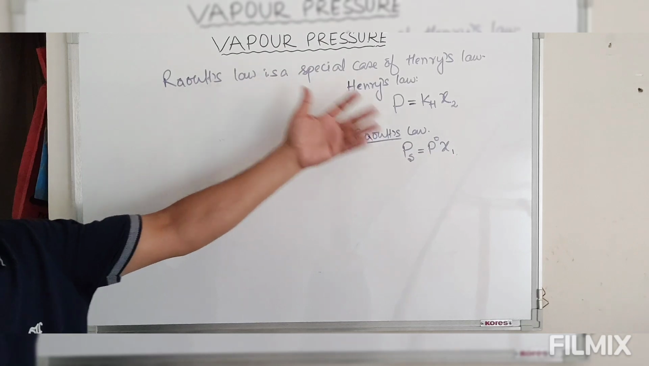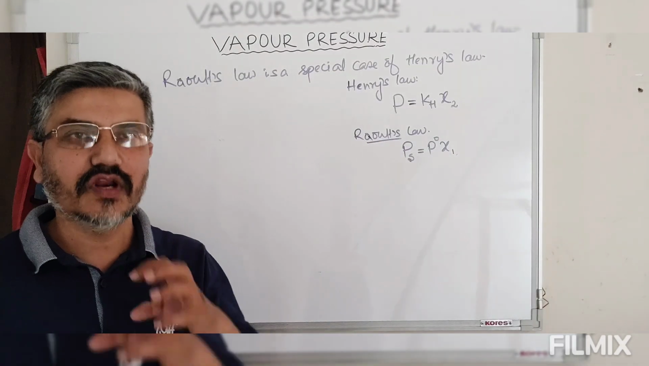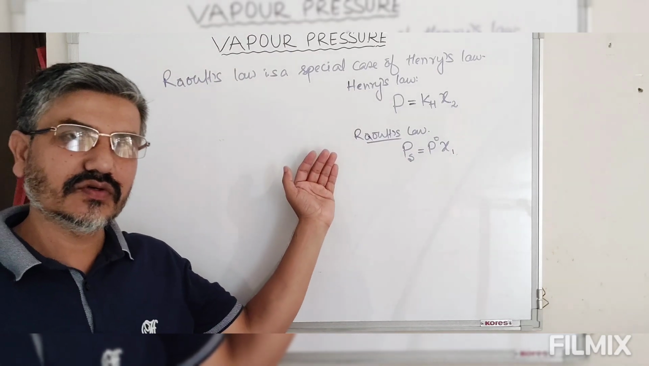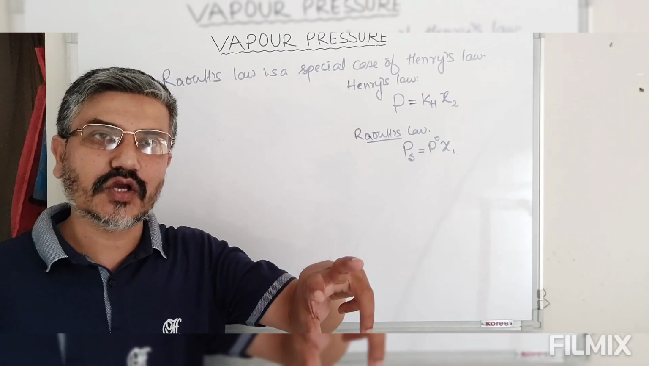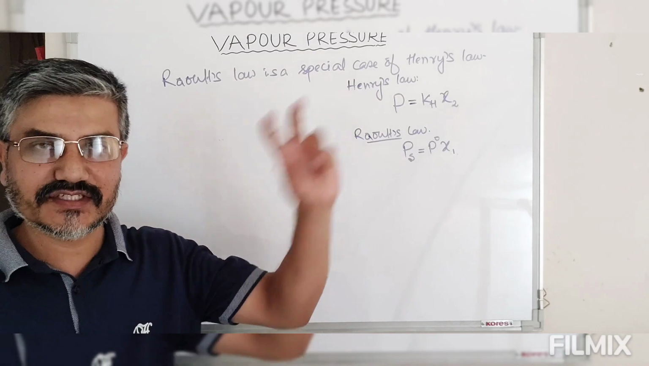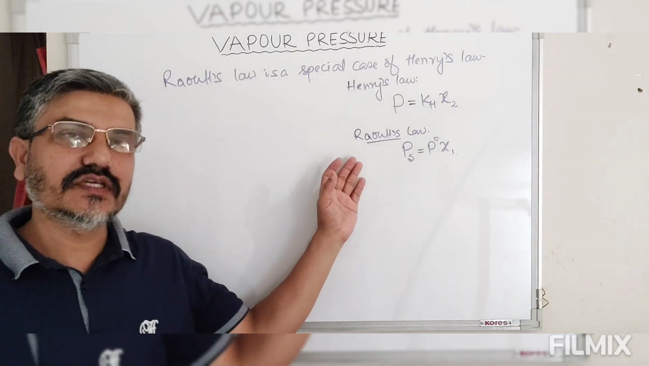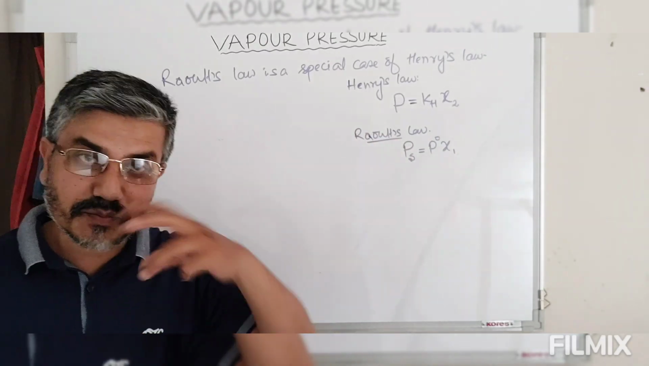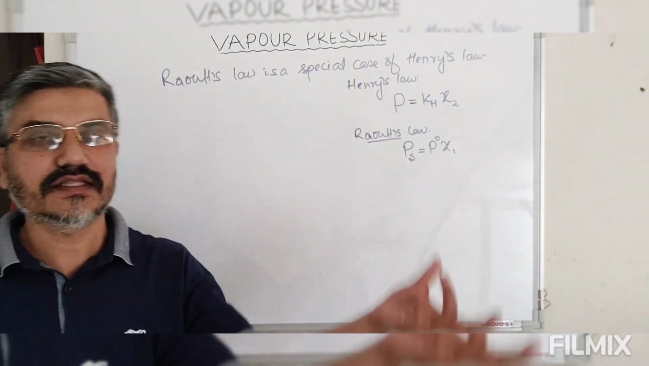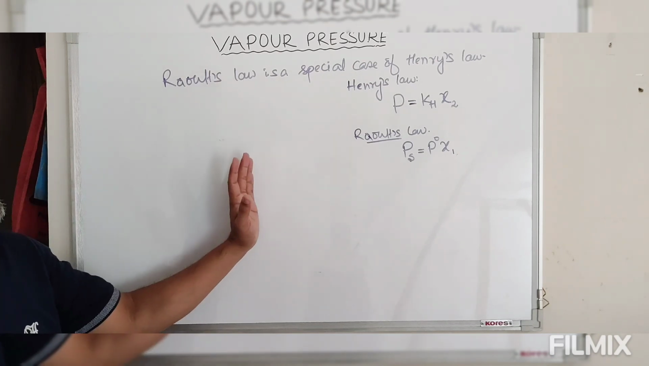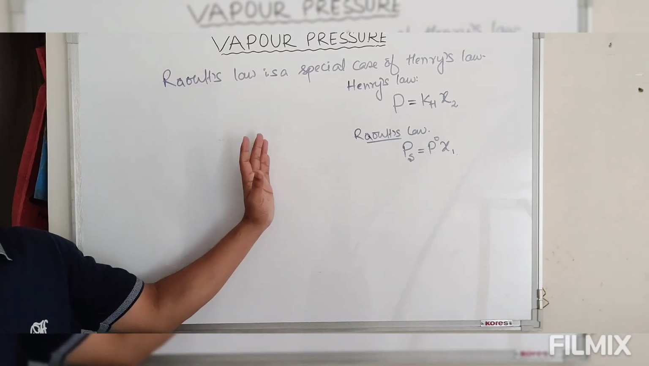because both deal with the volatile component, whereas Henry's law deals with a volatile component, that is gas, which is being dissolved in a given volume of solution, whereas Raoult's law deals with the vapor pressure of the solvent, which is volatile, and the other component that is non-volatile. So this is the relation between Raoult's law and Henry's law.